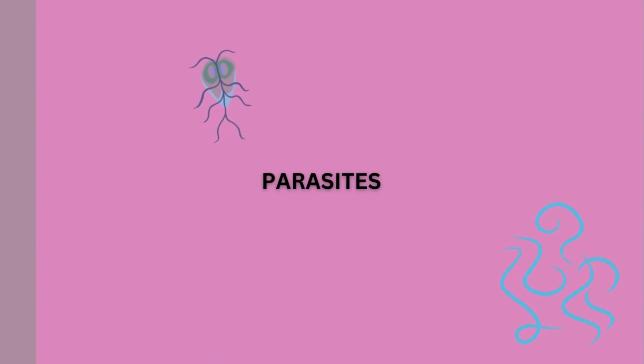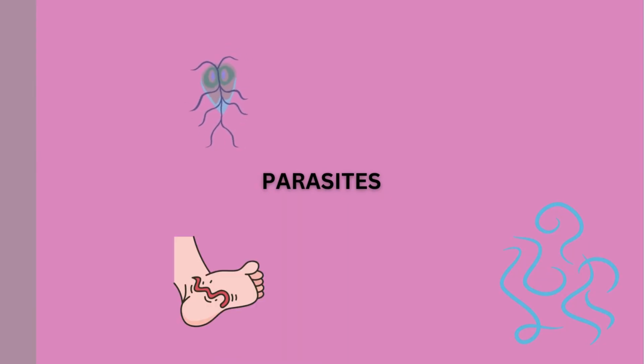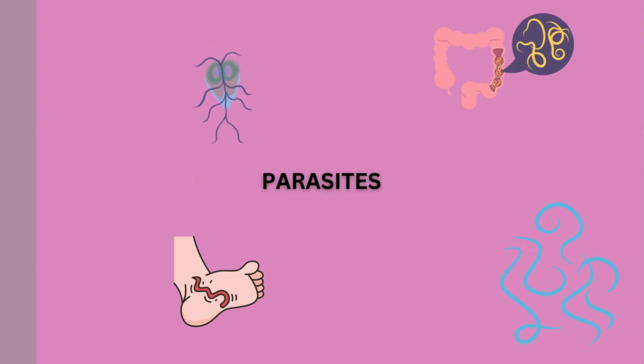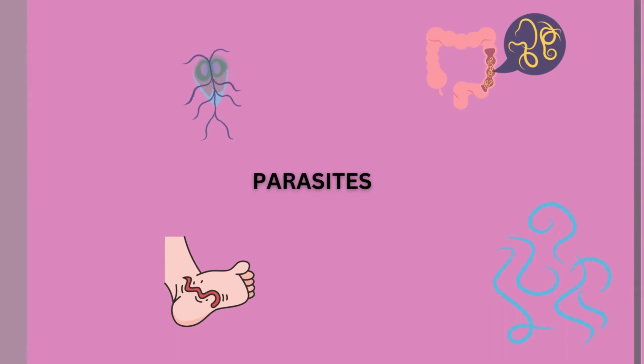Treatment for parasitic infections depends on the type of parasite. Parasites like ticks, lice, and scabies remain on the surface of the skin and can typically be treated with topical creams or lotions. Internal parasites, on the other hand, require treatment with specialized anti-parasitic medications to effectively eliminate the infection.